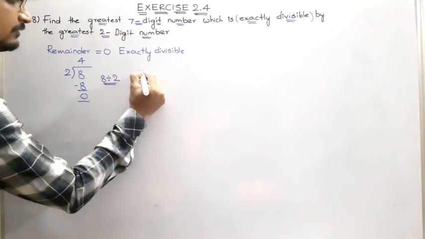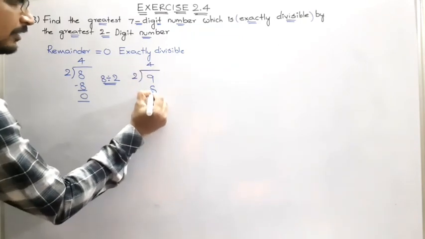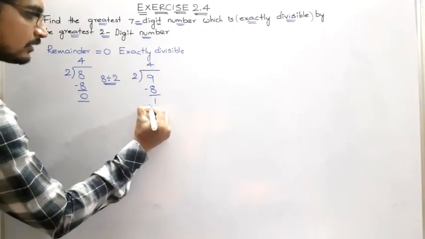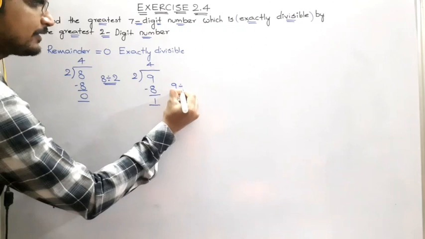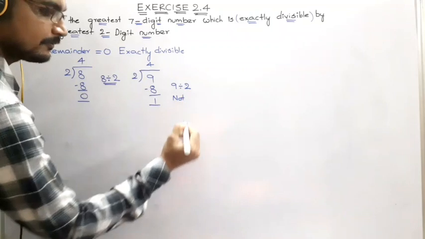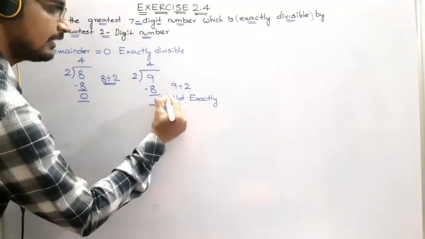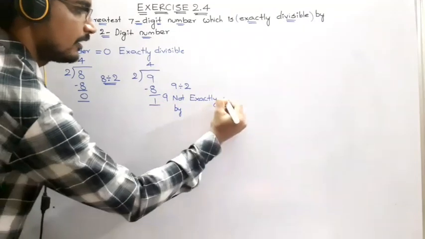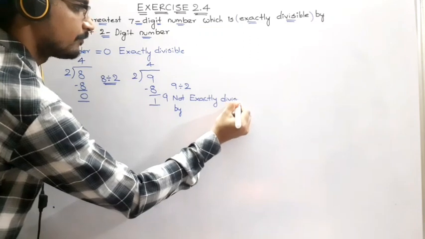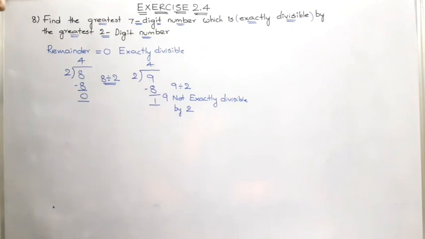Now, I want to divide 9 by 2. So, 2 4s are 8 again. The remainder is going to be 1. So, 9 divided by 2 is not exactly divisible. That means 9 is not exactly divisible by 2.